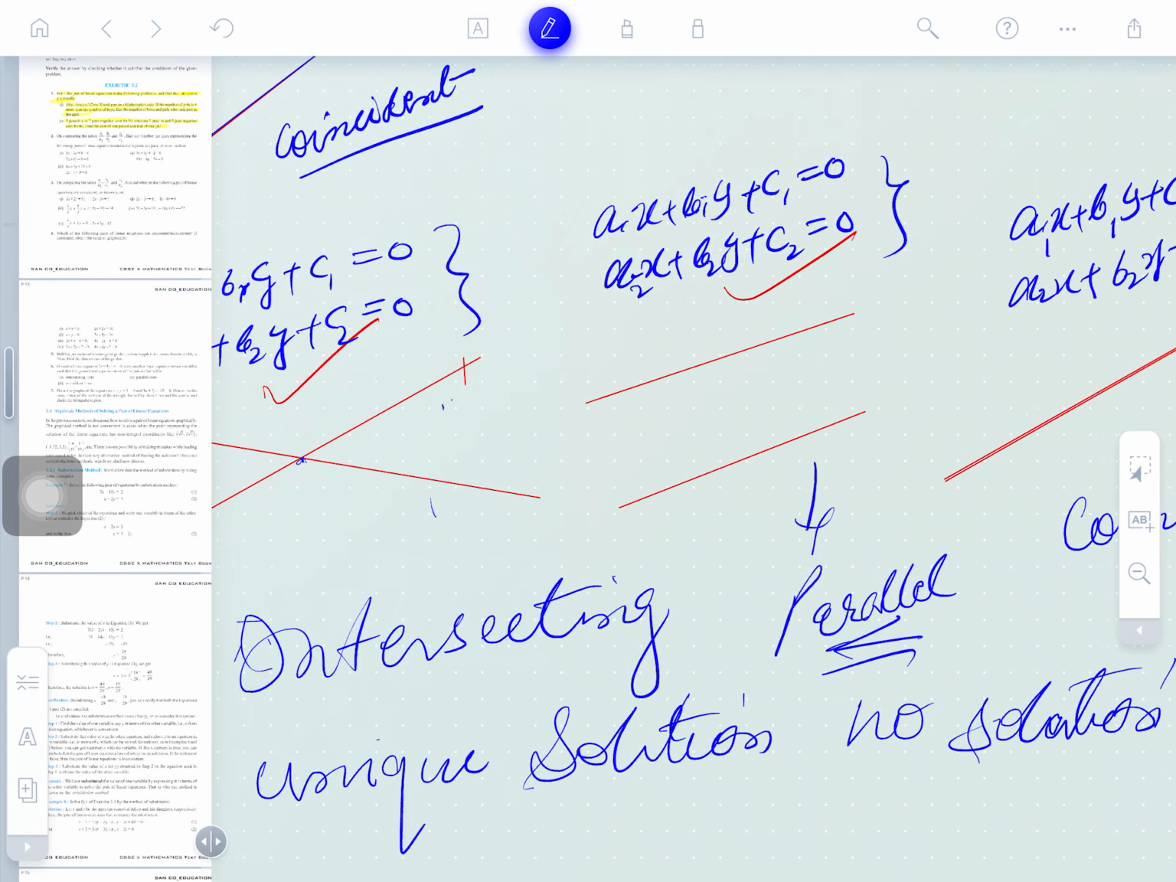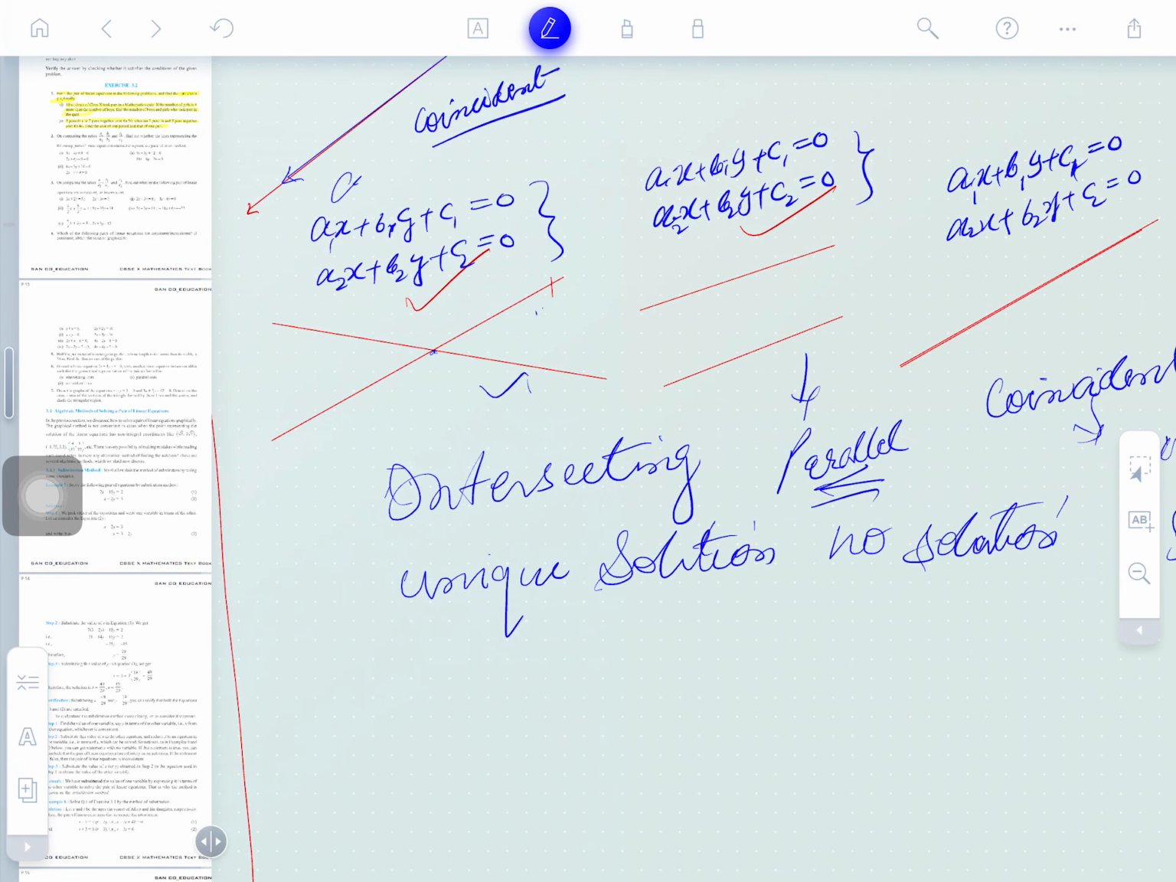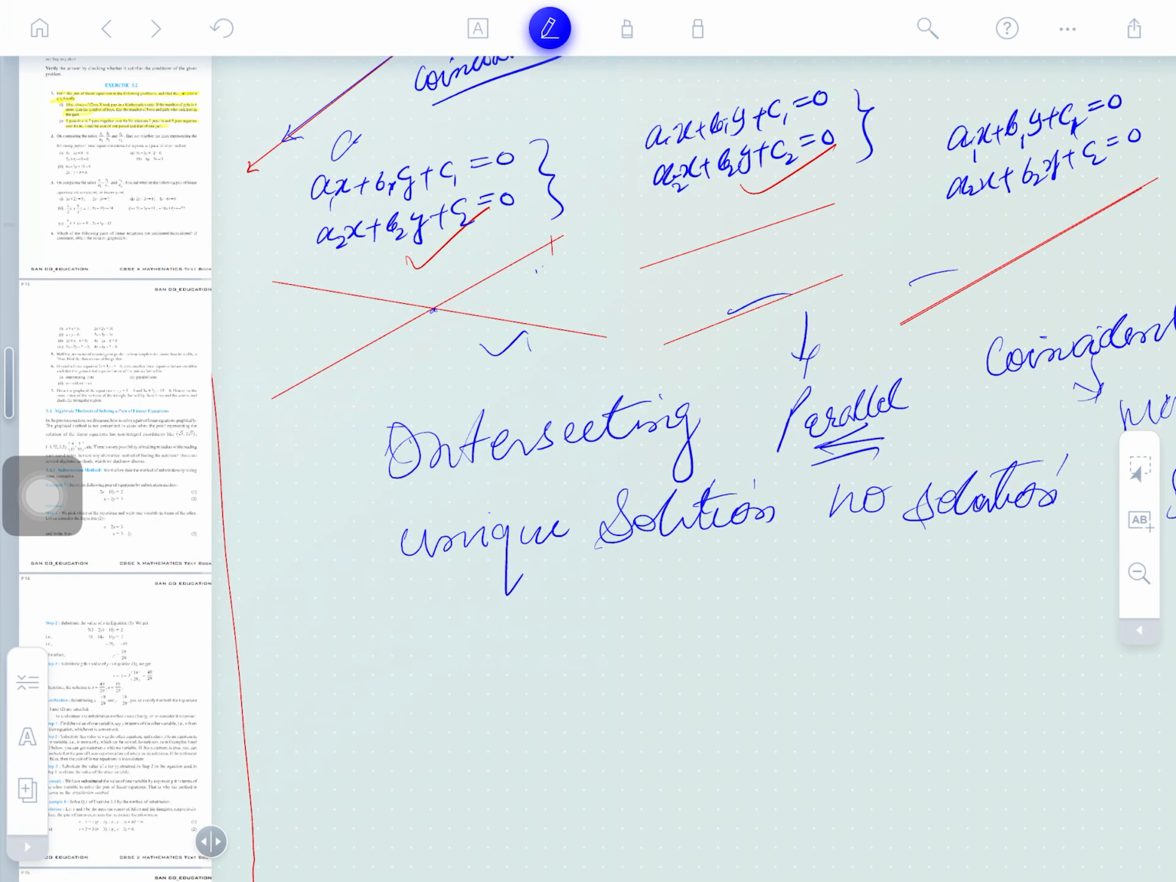Okay, these three sets of solutions are here. So this is the representation. Graphically it comes here, but algebraically, if you find the a1 by a2 ratio, then this ratio will not come equal to b1 by b2. This is the algebraic identification for this.